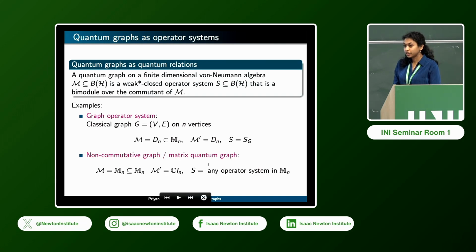The second one is the matrix quantum graph, which is the one that we also saw in the case of non-commutative confusability graphs. So here, the quantum set is the full matrix algebra, and the commutant in this representation is just scalar multiples of the identity. And therefore, every operator system will be a bimodule with respect to this commutant. So in this case, you see that any operator system is going to give you a quantum graph structure on this quantum set.